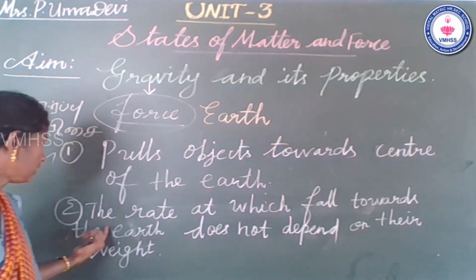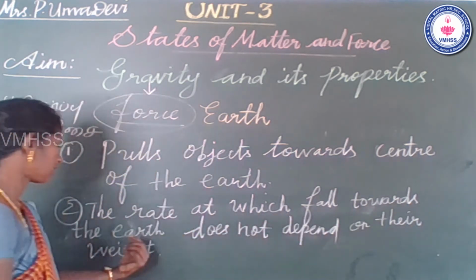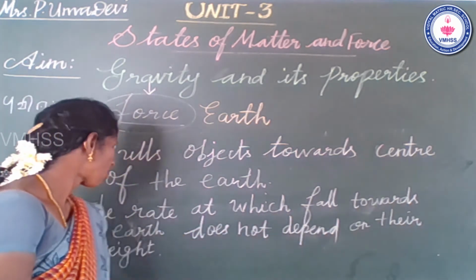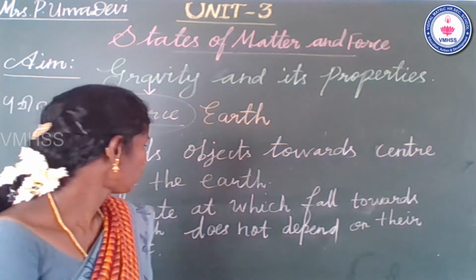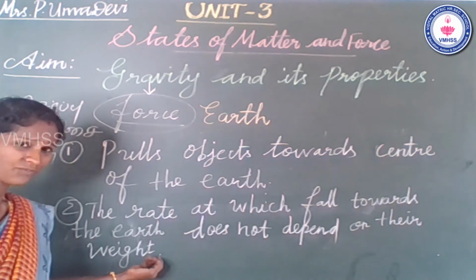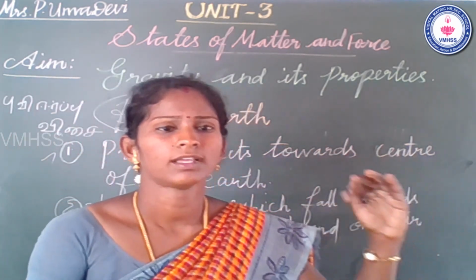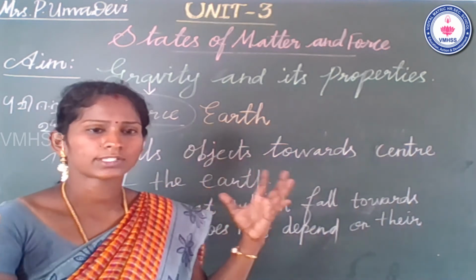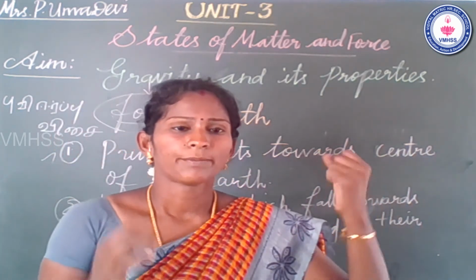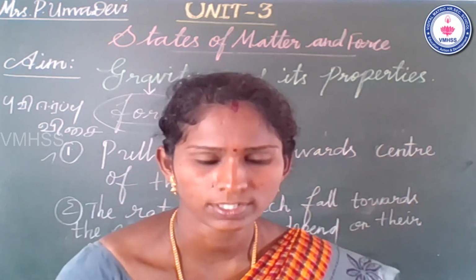What is the second property? The rate at which objects fall towards the earth does not depend on their weight. Okay, students, weight is not the only factor. Lighter objects, heavier objects, bigger or smaller in size, any objects are pulled towards the earth.